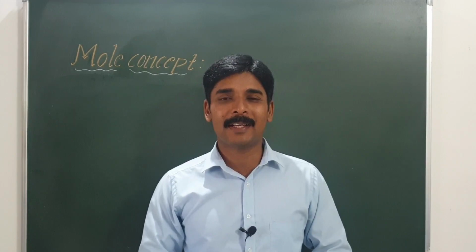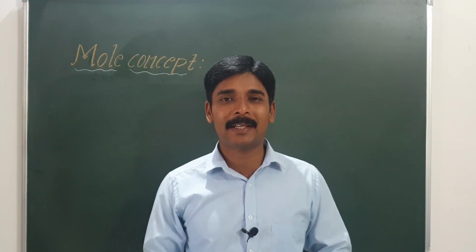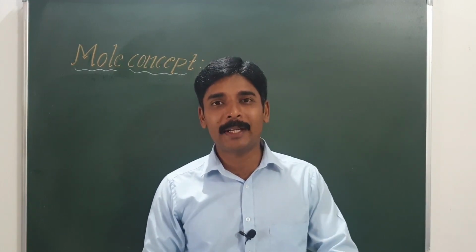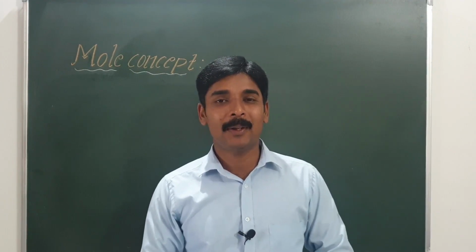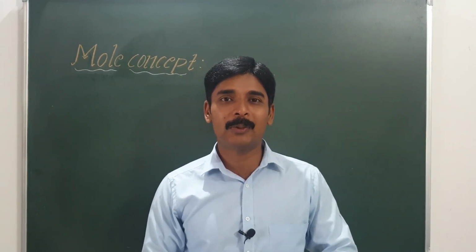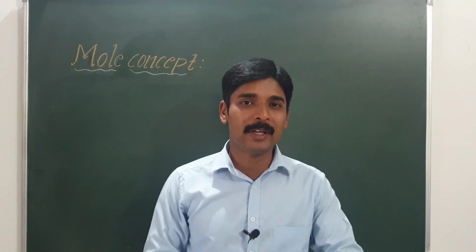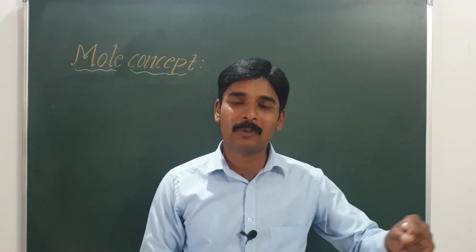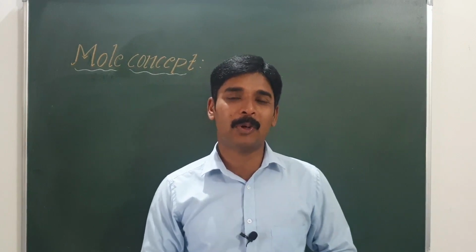Whenever a chemical reaction is carried out, the reactants will react with one another to give the product. When the reactants react, the atoms or molecules of one substance will react with atoms or molecules of another substance to give the product.